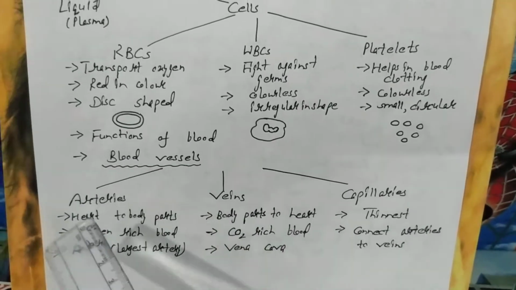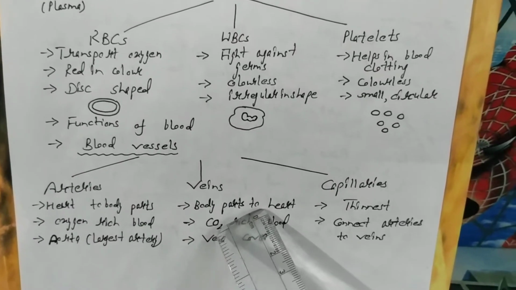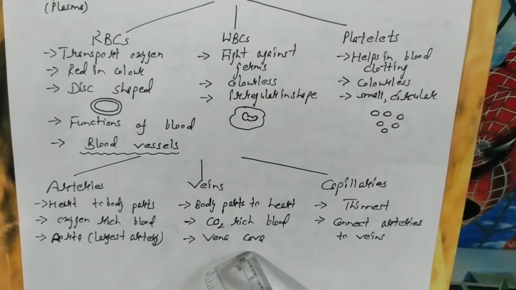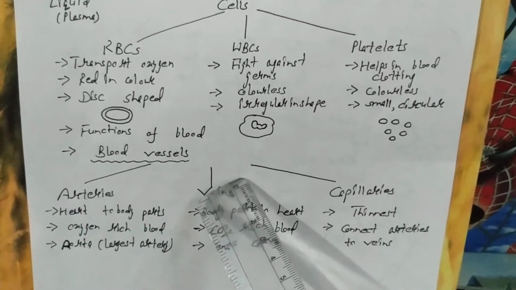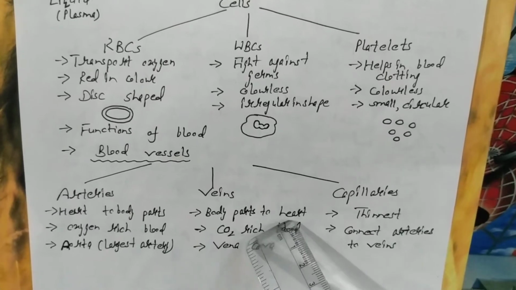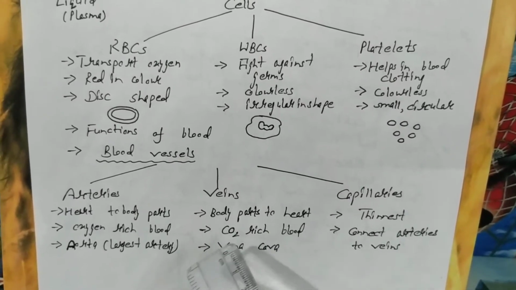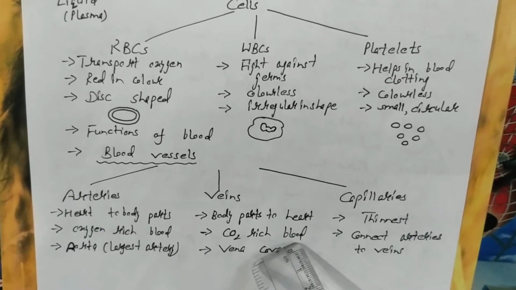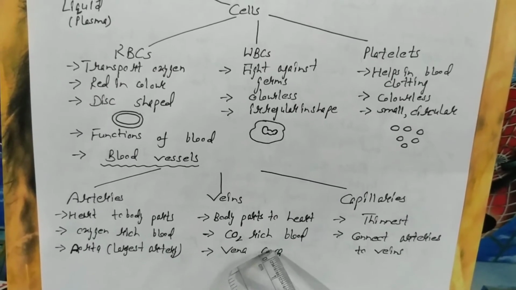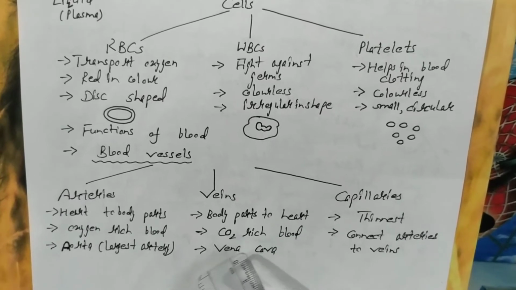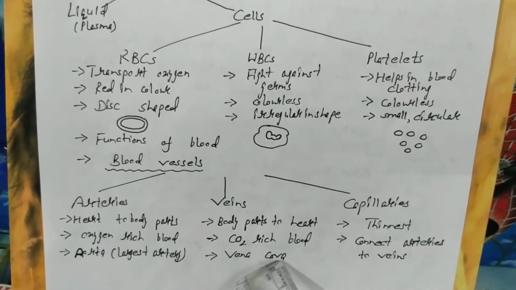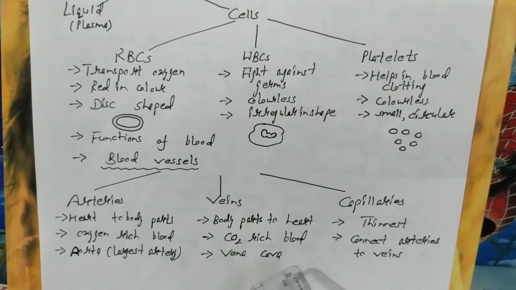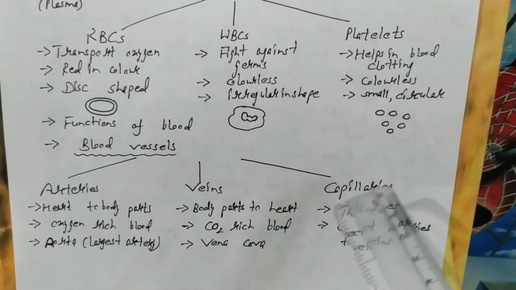Veins are exactly opposite to arteries. If you learn arteries, you can easily write about veins, because veins carry blood from the body parts back to the heart. Veins carry carbon dioxide rich impure blood, or you can say deoxygenated blood. The largest vein is the vena cava, which is divided into two parts: superior vena cava and inferior vena cava.